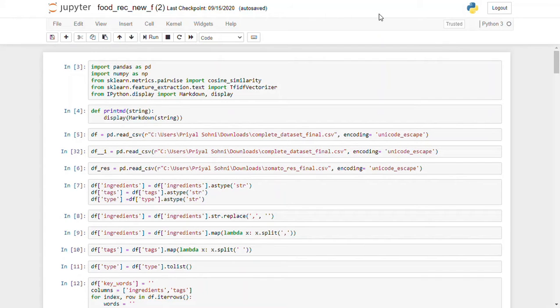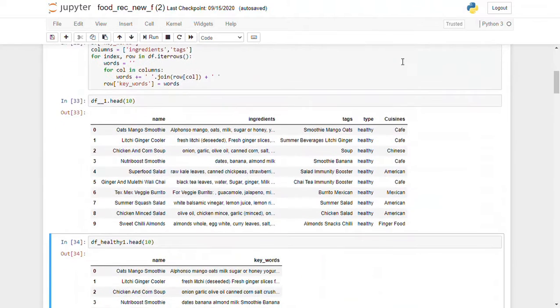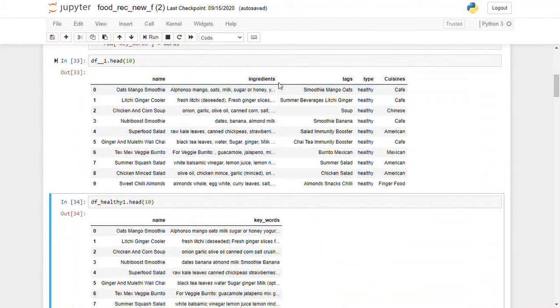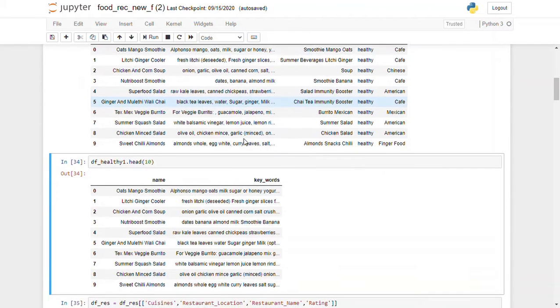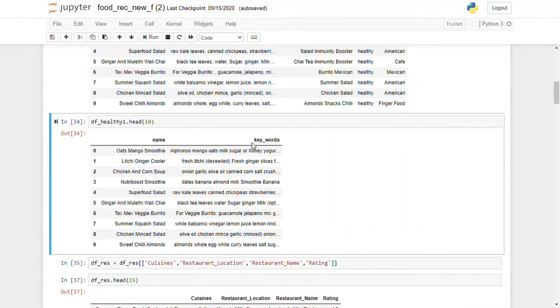Coming to the demonstration of our project, let's first take a quick look at what our dataset looks like. This is the dataset before processing, which contained different columns of ingredients, tags, types, cuisine, etc. After processing, we bunched all these columns together into a single column named keywords, which will be quite useful in forming vectors.